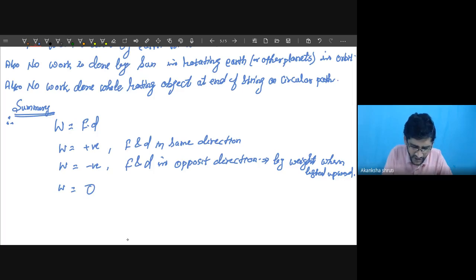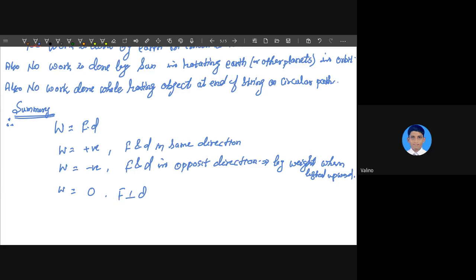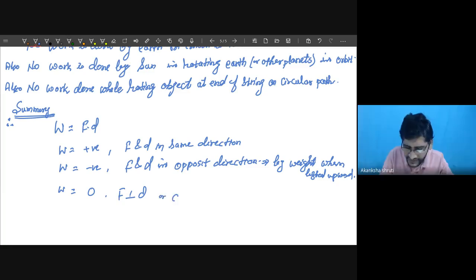Work could be zero. When it is zero, students, can you tell me? Yes. So when F is perpendicular to D, or D is equal to 0, or F is equal to 0, or all the three. These are very important situations. So in circular motion, we are getting such kind of situations. Okay, students? So this is the summary.